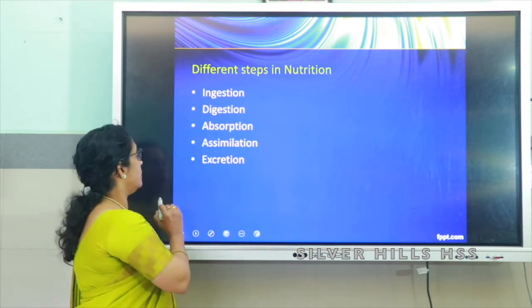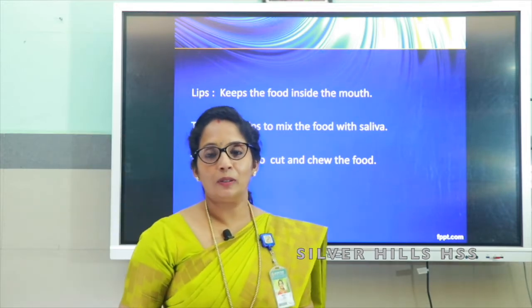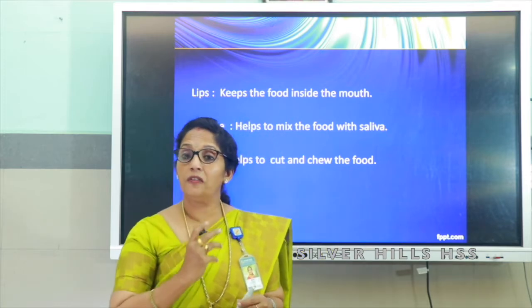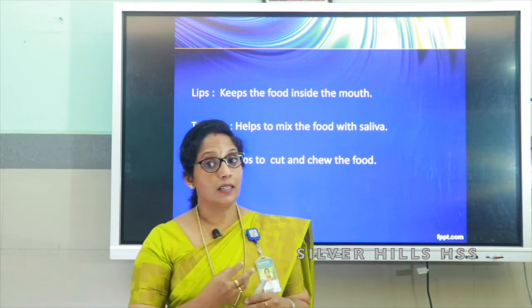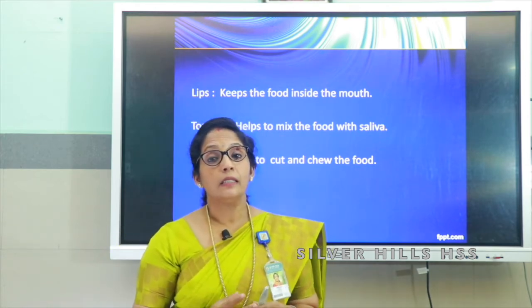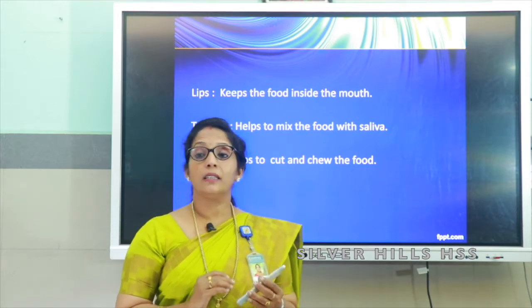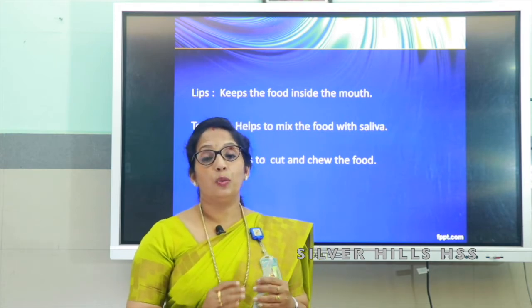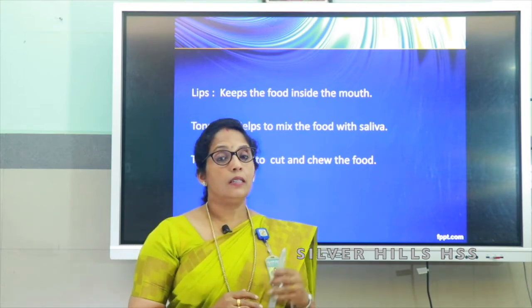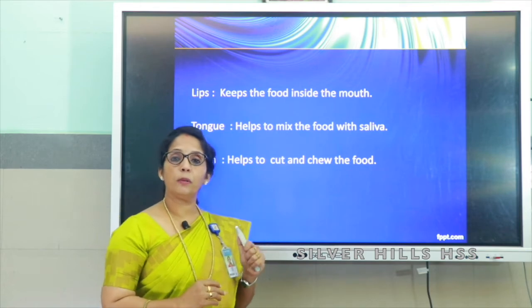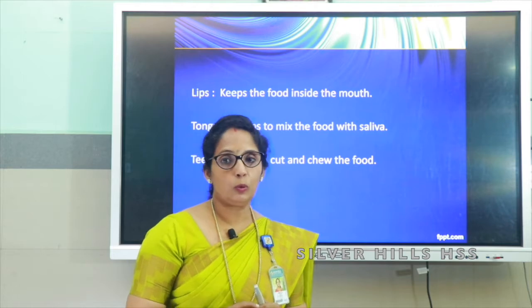Now, first of all, we will be putting the food into the mouth. What happens to the food in the mouth? What is the role of lips? Lips will prevent the food from falling out of the mouth. As well as the tongue inside your mouth. What is the role of the tongue? The tongue will be mixing the food with saliva. And teeth, what is the role of teeth? Teeth cut, bite, chew and grind the food into a smooth paste. That is, lips prevent the food from falling out of the mouth, as well as tongue and teeth will be making the food into a smooth paste.